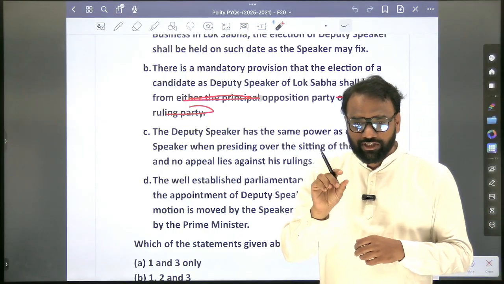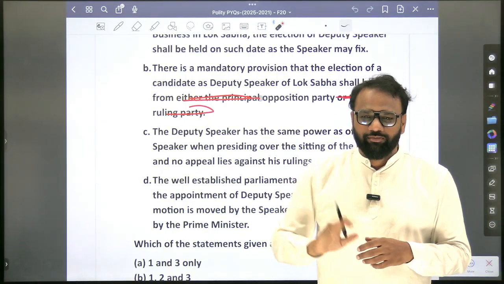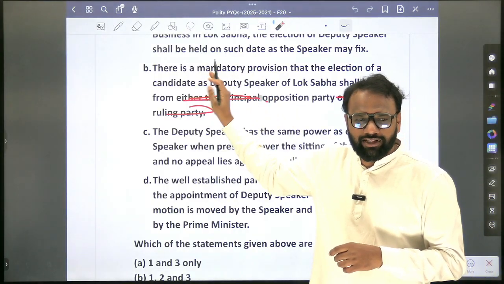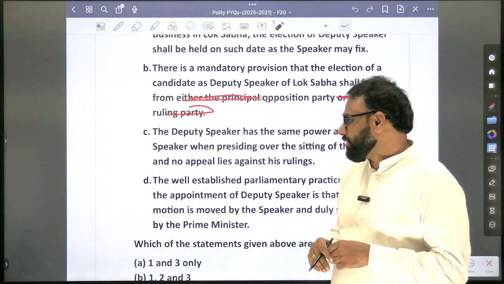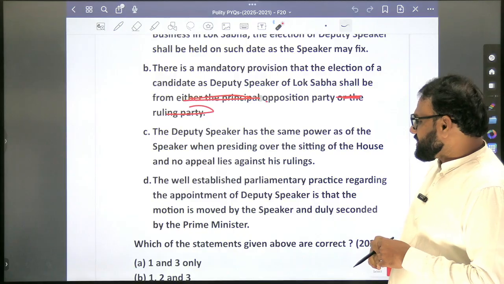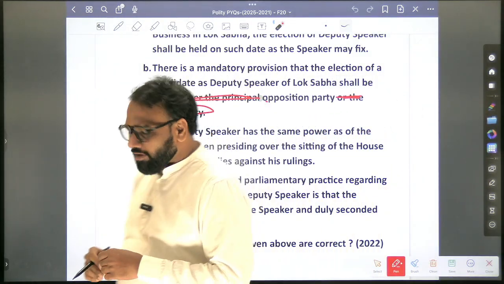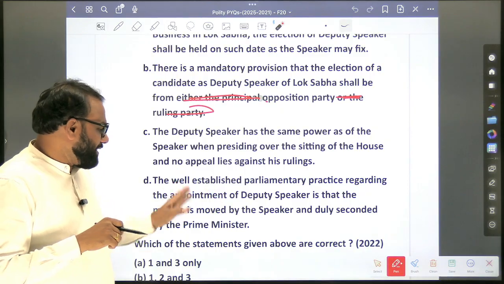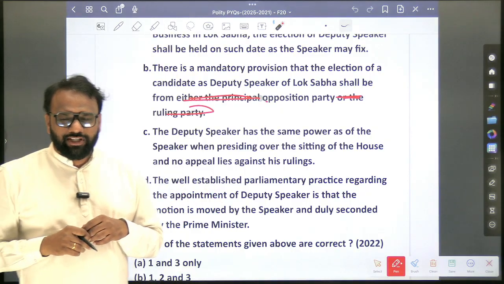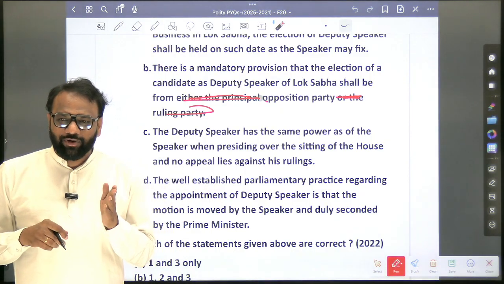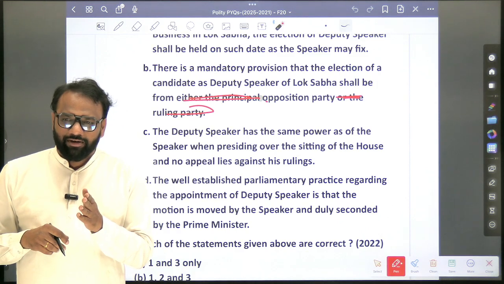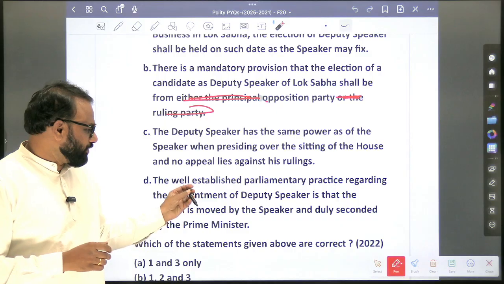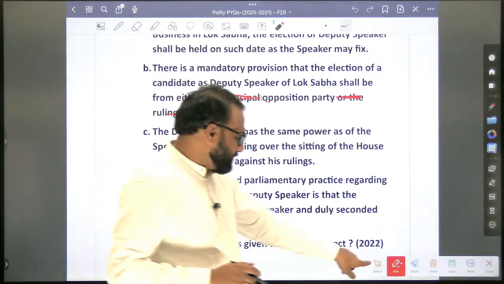But whatever options you have framed, such an option they are not going to frame. Either they frame the option like this or in some other fashion. Next, the well-established parliamentary practice regarding the appointment of deputy speaker is that the motion is moved by the speaker and duly seconded by the prime minister. So this duly moved and seconded, this exists only in case of whose election? President's election. In no other election do such rules exist. So the fourth one is also wrong.